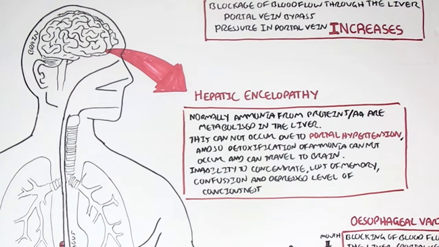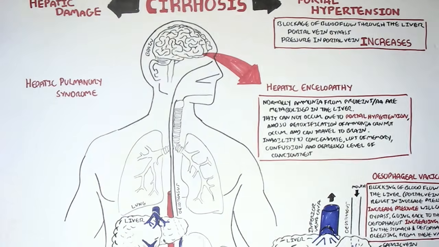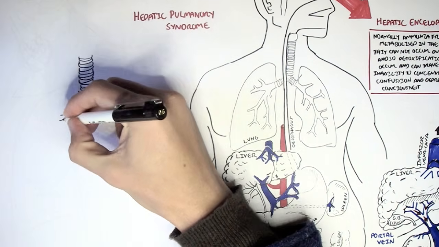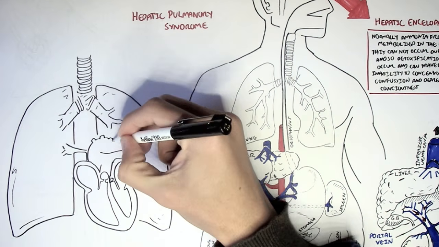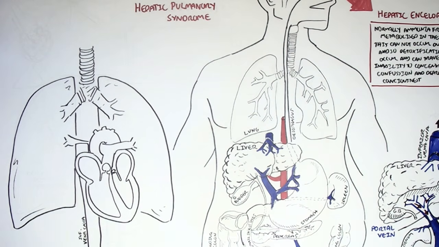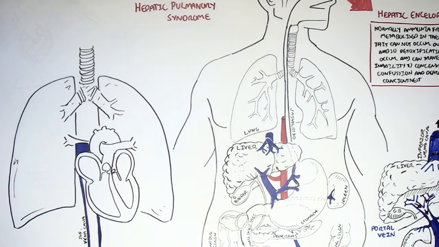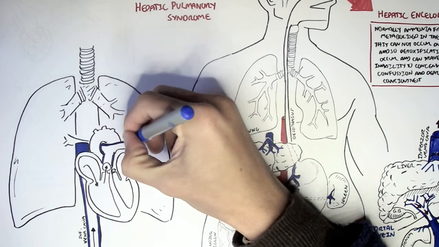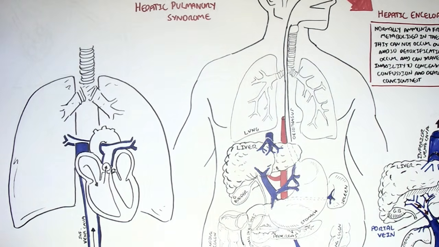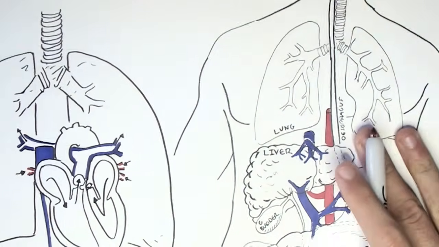Another complication which is related to liver damage as well as portal hypertension is hepatopulmonary syndrome. Hepatopulmonary syndrome is seen in about 1/3 of cases of cirrhosis. To understand what happens in this syndrome, we have to just recap about our circulatory system. So remember, we have here the lungs and the heart. The blood from the inferior vena cava and superior vena cava enters the heart, enters the right atrium, and then exits out to be reoxygenated in the lungs. The reoxygenated blood will then come back to the heart through the left atrium and then be pumped out of the heart to the rest of the body.